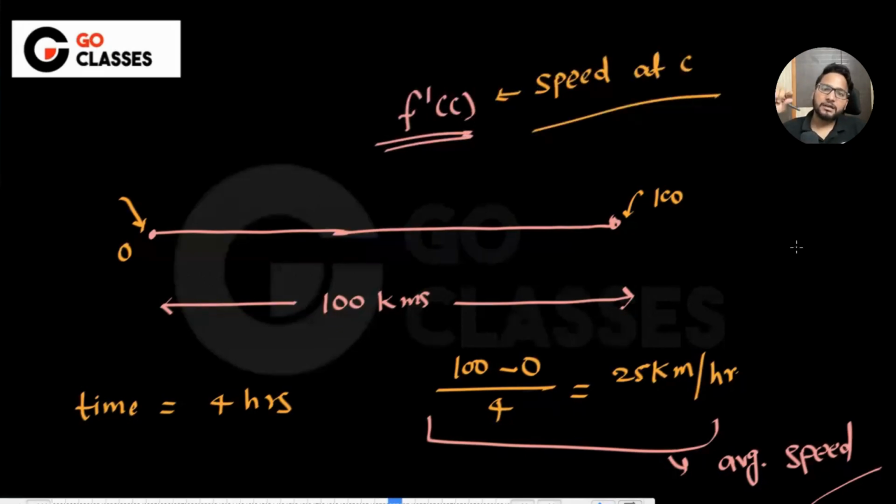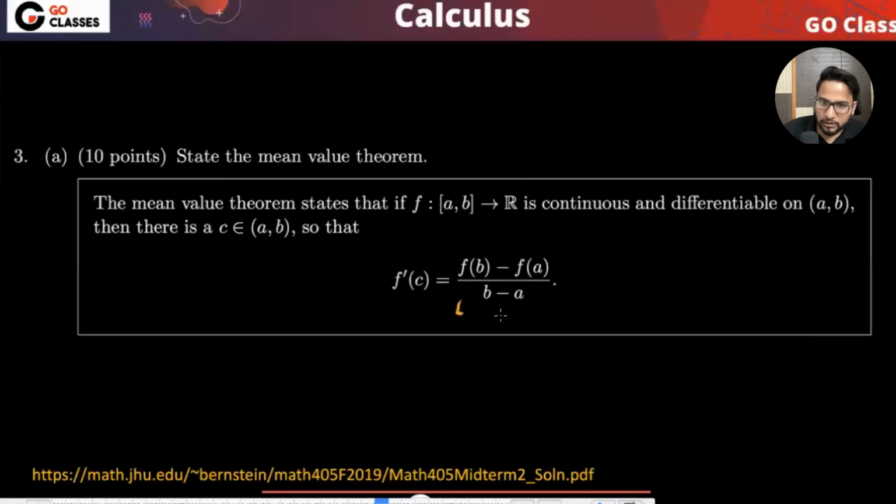So basically they are saying that whatever your average speed is, there must be a point where, see, if you're running at 25 kilometers per hour, then tell me, are you always running at 25 kilometers per hour, or sometimes less, sometimes greater? Sometimes less, sometimes greater, right? So there is a point C where you will be exactly matching this 25 kilometers per hour. Sometimes you are running with lesser speed, sometimes more, but there is a point C such that f'(c) is exactly equal to this average speed. So basically, this is also called the average slope.